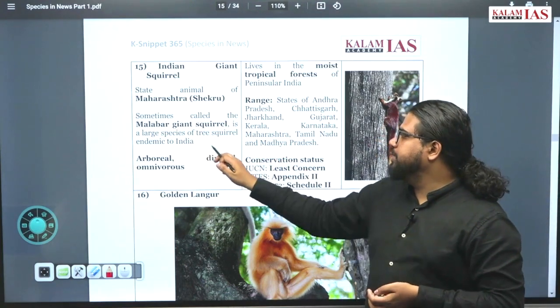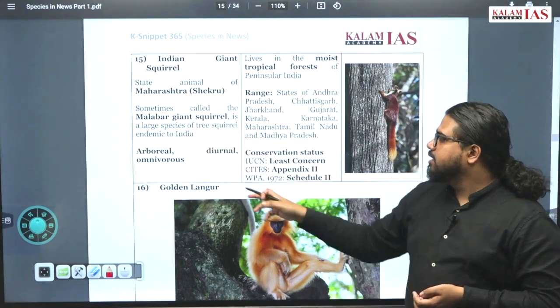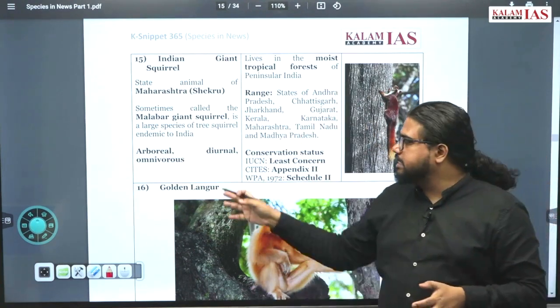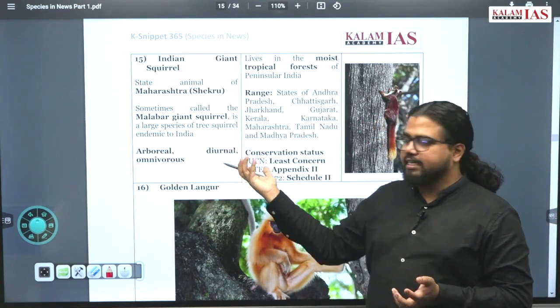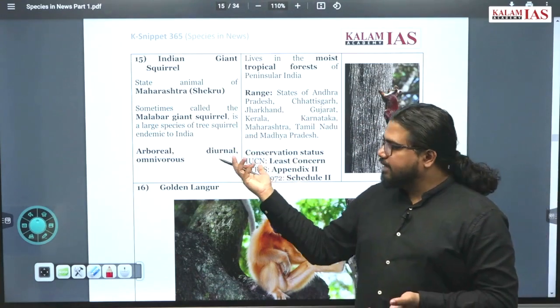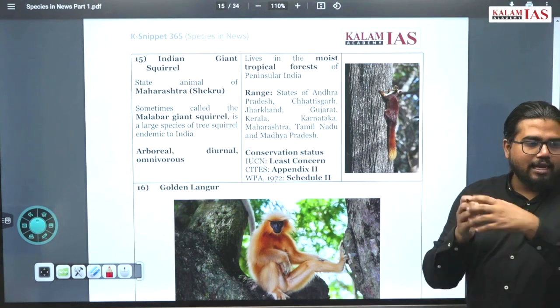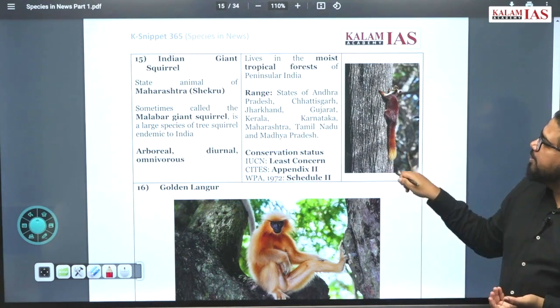So it is also found, endemic to India. It is an arboreal species. What does it mean? It mostly lives on the trees and branches. Diurnal means it will be active during the day. Omnivorous means it will be eating plants as well as insects and other small animals also.